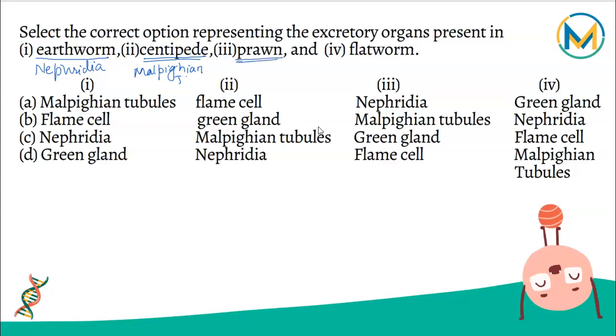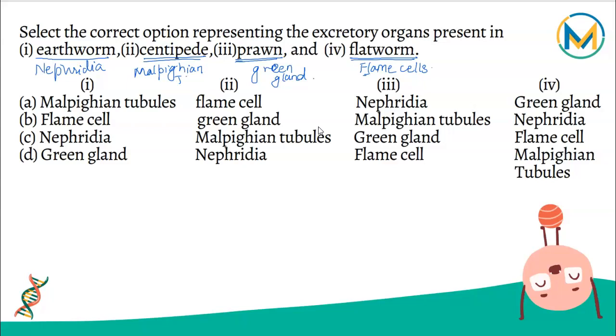Prawns, which are crustaceans, have something called a green gland as their excretory organ, because it's green in color, and this is normally present in the head region. Flatworms and all the organisms belonging to Platyhelminthes have flame cells, which do the work of excretion. They're called flame cells because they actually look like the shape of a flame.